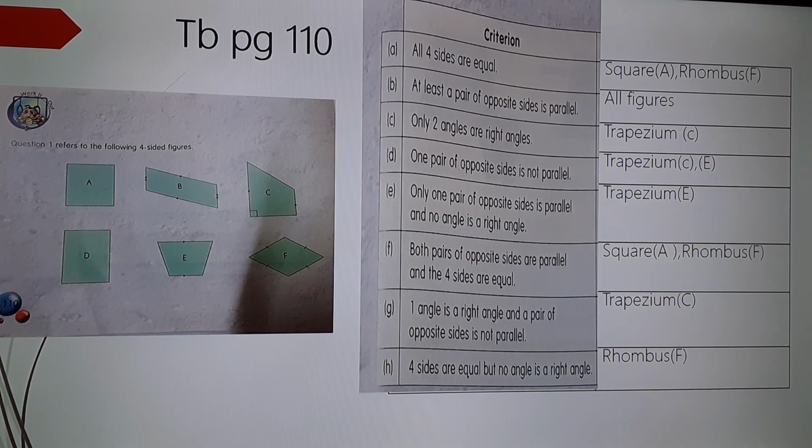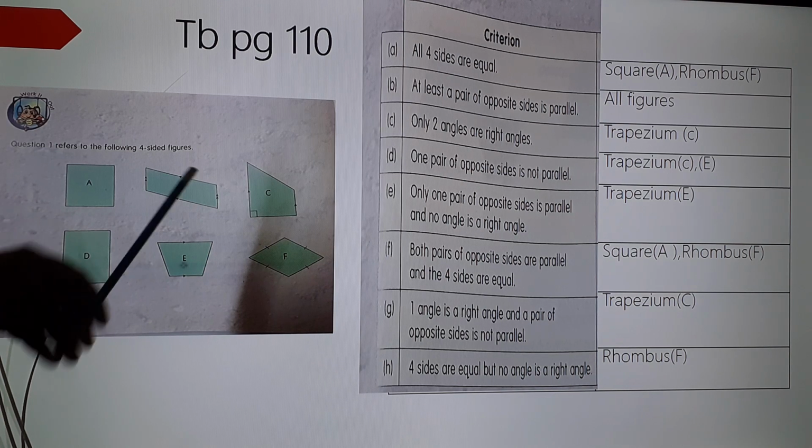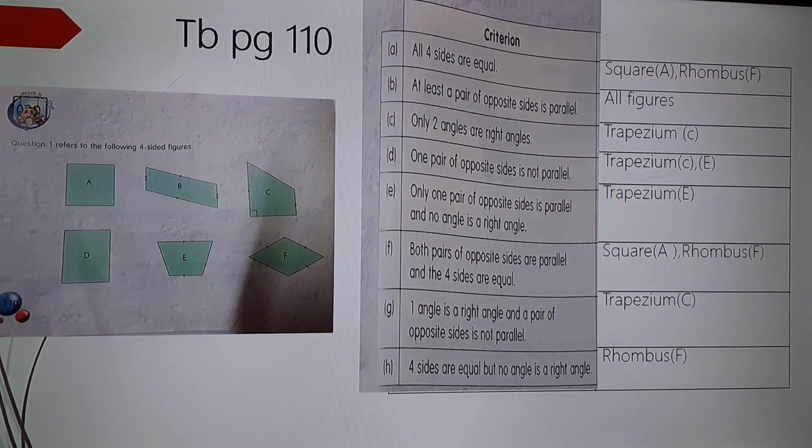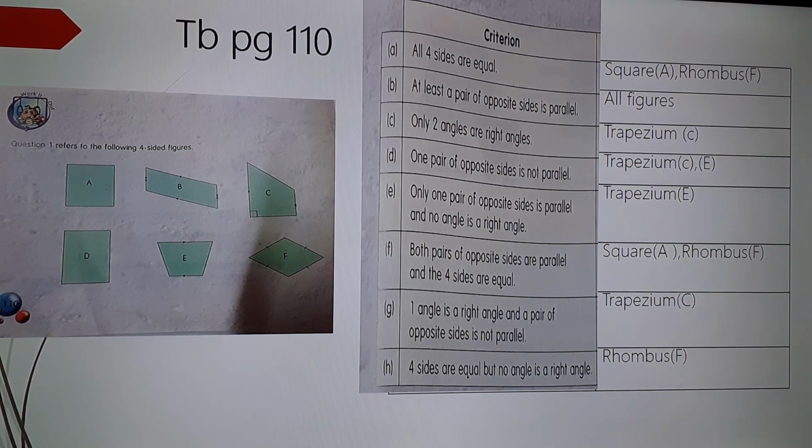Then only one pair of opposite sides is parallel and no angle is a right angle. That means two sides are parallel but there is no right angle. So here E. Both pairs of opposite sides are parallel and the four sides are equal. That means both pairs of opposite sides are parallel and also four sides are equal.